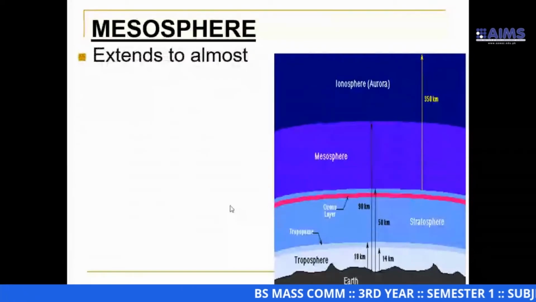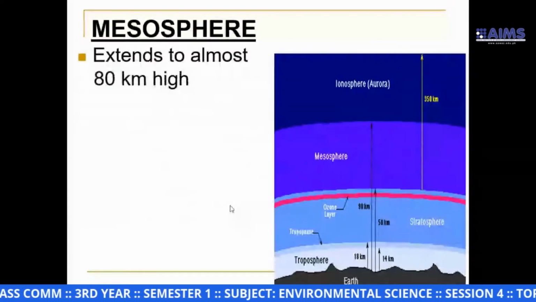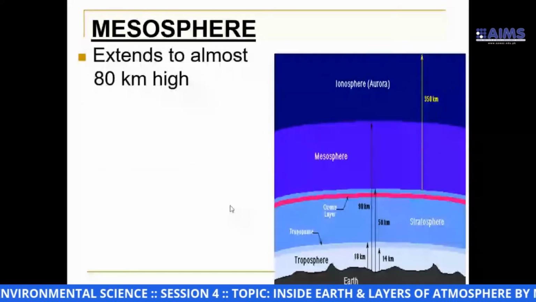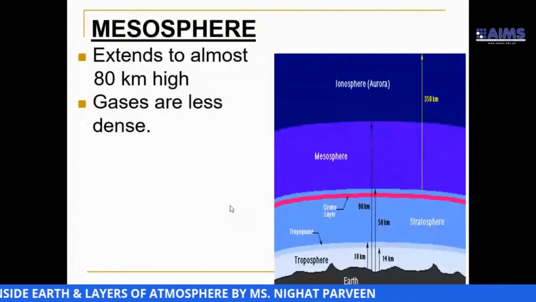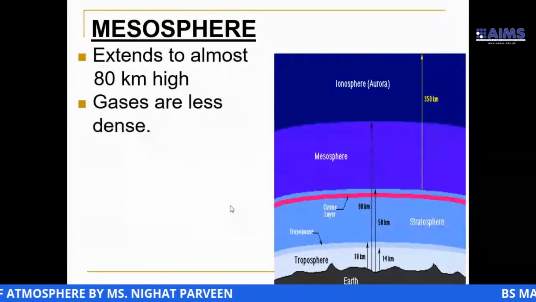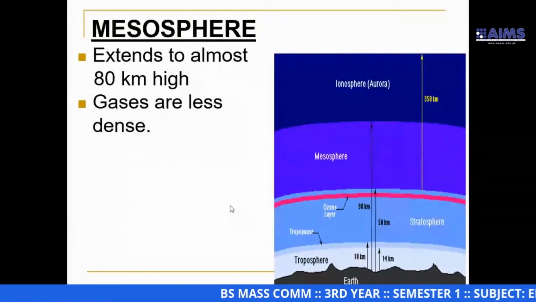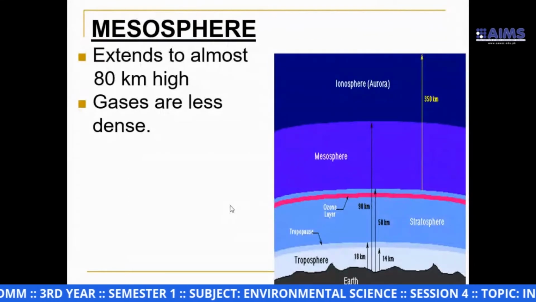Now mesosphere. Mesosphere extends to almost 80 kilometers high from the surface of the earth. Gases are less dense here. Although gases can be found in the mesosphere, they are less dense.